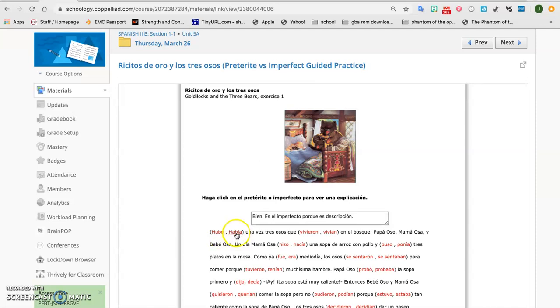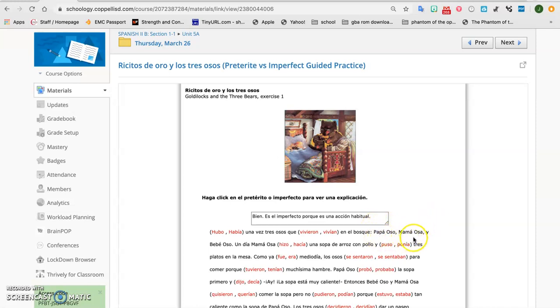Okay, so let's get to the story. So we're going to choose había una vez tres osos que, do I choose vivieron the preterite or vivían the imperfect? Well, again, we're still giving background information. We're saying they used to live in the forest. There were 3 bears. Once upon a time, there were 3 bears that used to live in the forest. All right. And they're probably still living there today. We're not saying they lived just in this moment of the story in the forest, but that they used to live. So we're going to choose the imperfect, and that's telling me it's correct up here. Okay. It's a habitual action that they used to live there and probably still do.